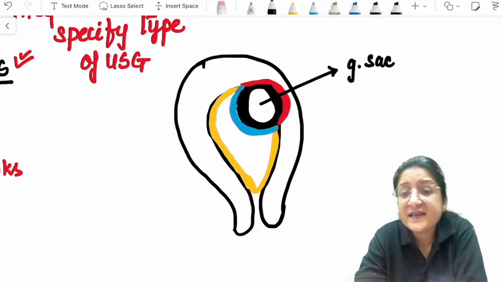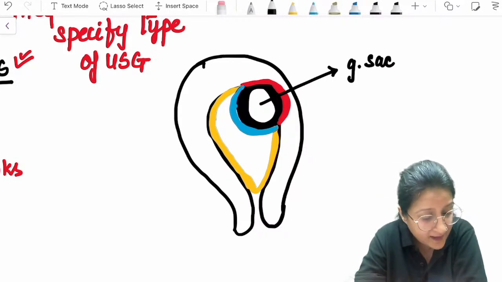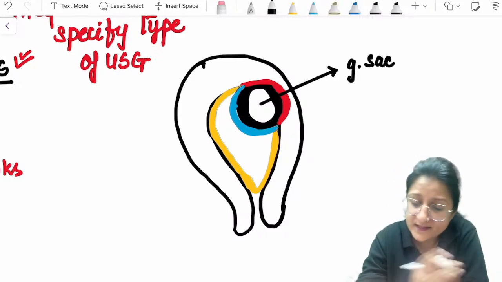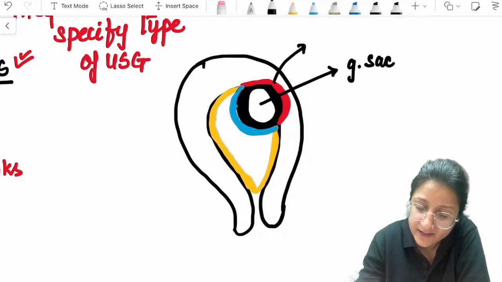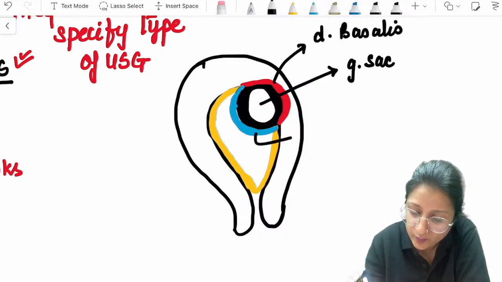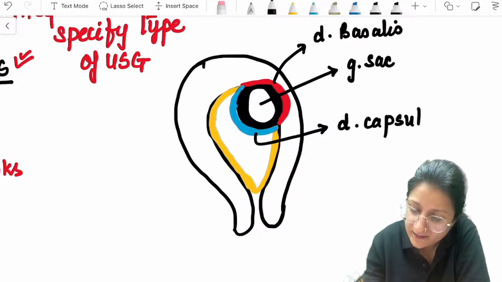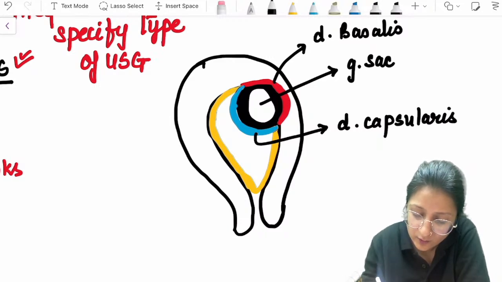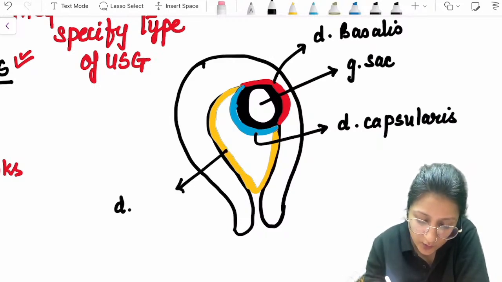So yes, intradecidual sign, you're right in that also, but it has to be very specifically answered. Okay, so gestational sac, you can see here, this is the decidua basalis. This blue line is the decidua capsularis, and the yellow line is the decidua parietalis.